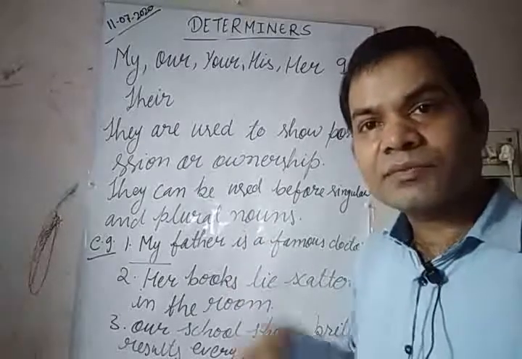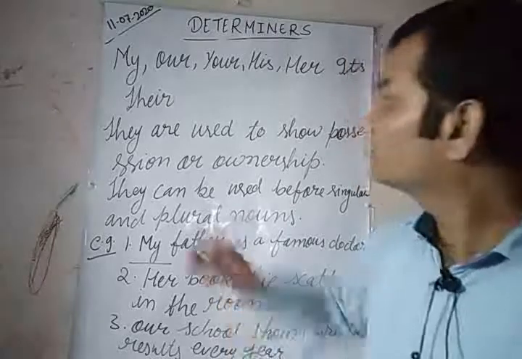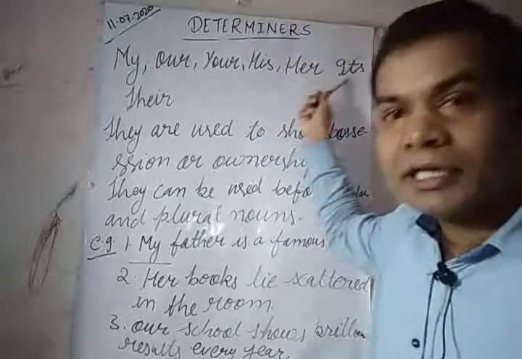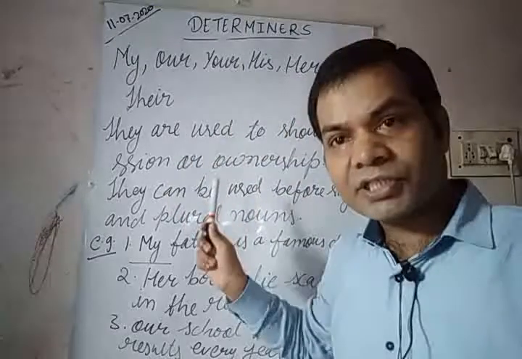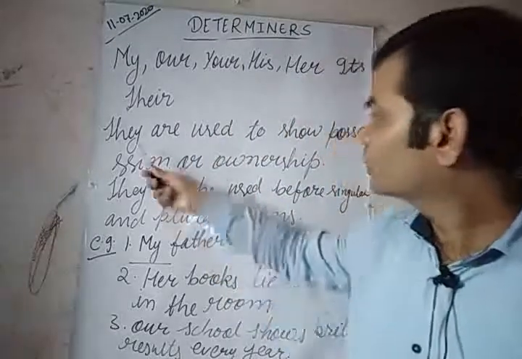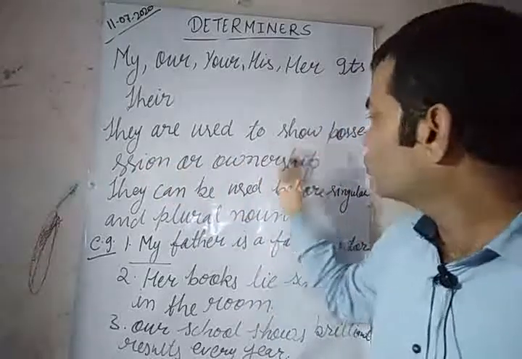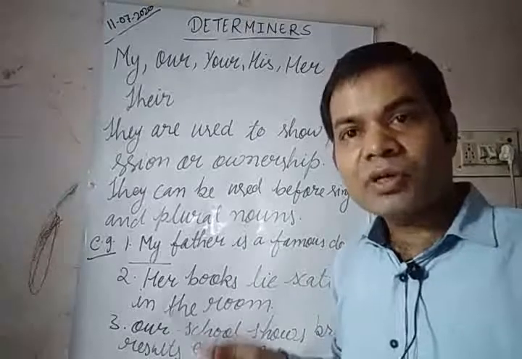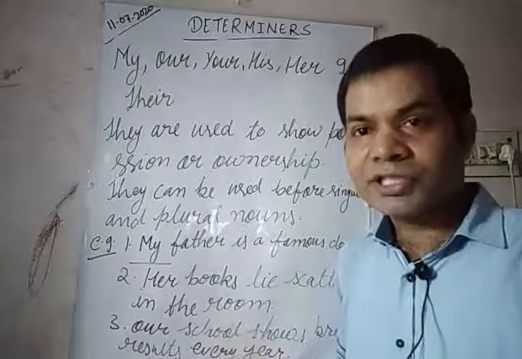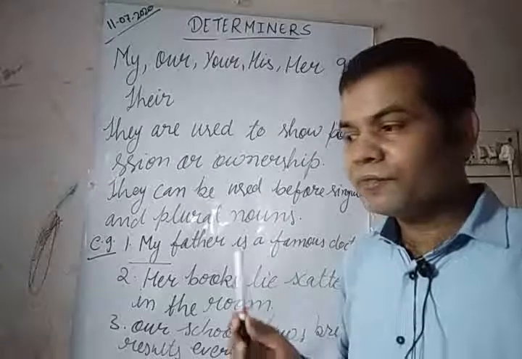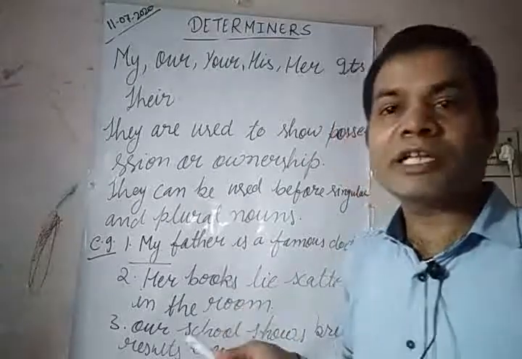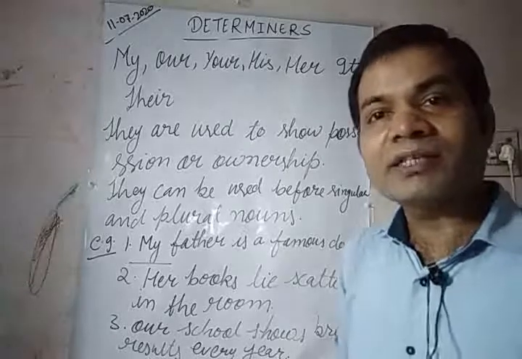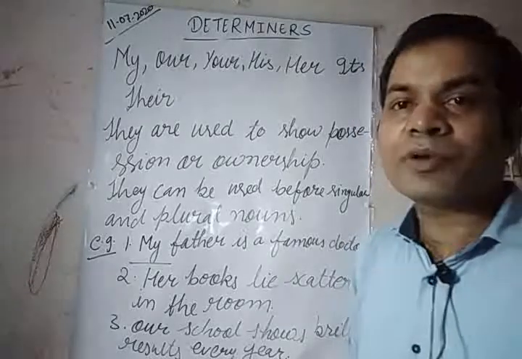Okay students, so let us go through it. My, our, your, his, her, its, their. They are possessive adjectives. They are used to show possession or ownership. It happens that if we ask anyone what is my, what is his, what is her, he or she would answer they are pronouns.